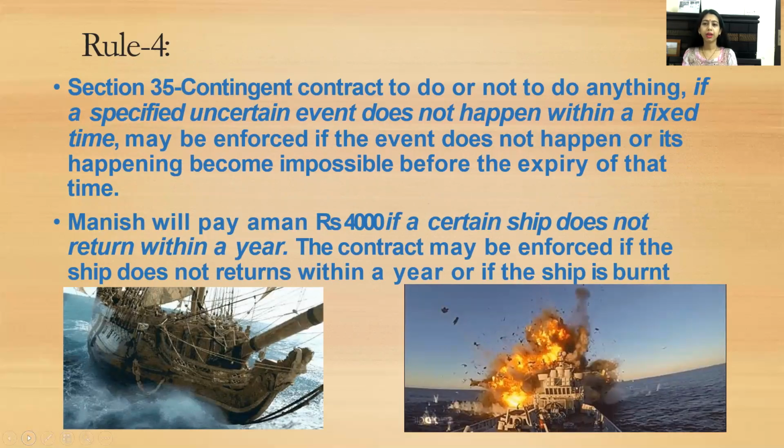Section 35, contingent contract to do or not to do anything, if a specified uncertain event does not happen within a fixed time, may be enforced if the event does not happen or its happening becomes impossible before the expiry of that time. Manish will pay an amount of rupees 4,000 if a certain ship does not return within a year. The contract may be enforced if the ship does not return within a year or if the ship is burned.